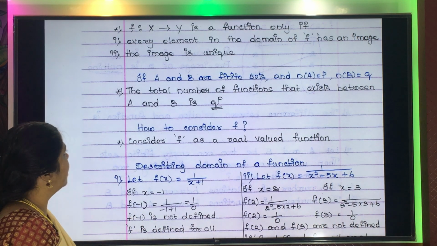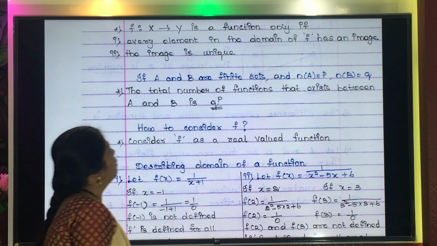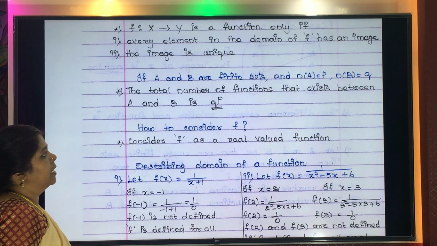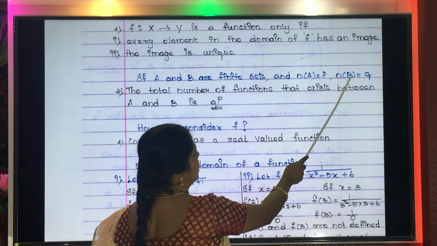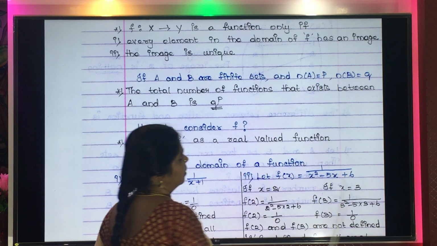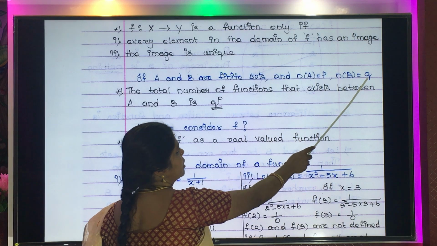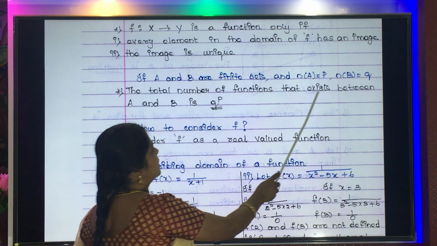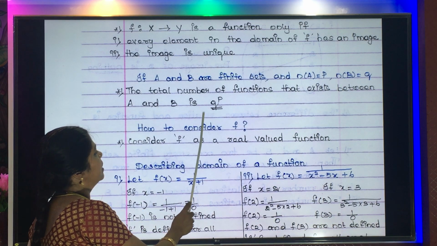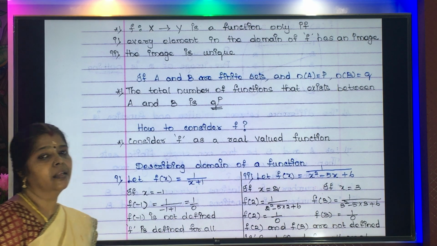Otherwise, no. Now, if A and B are finite sets and the cardinal number of set A is P and the cardinal number of set B is Q, the total number of functions that exist between A and B is Q power P.